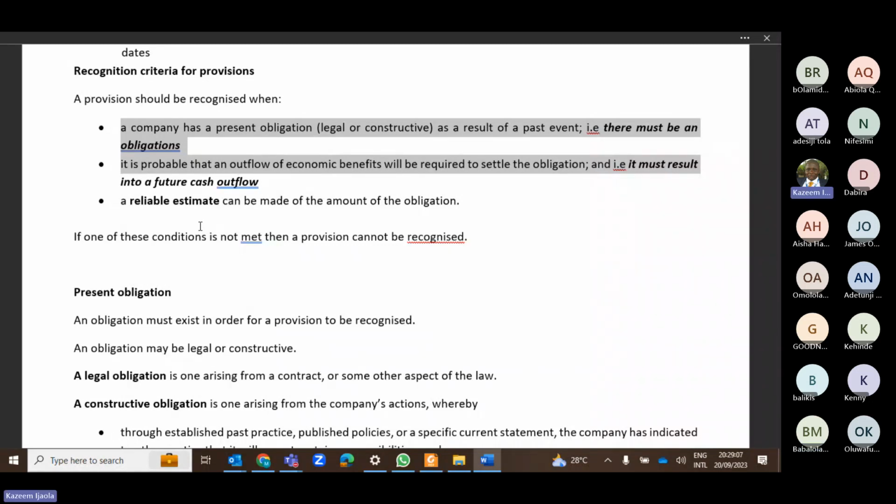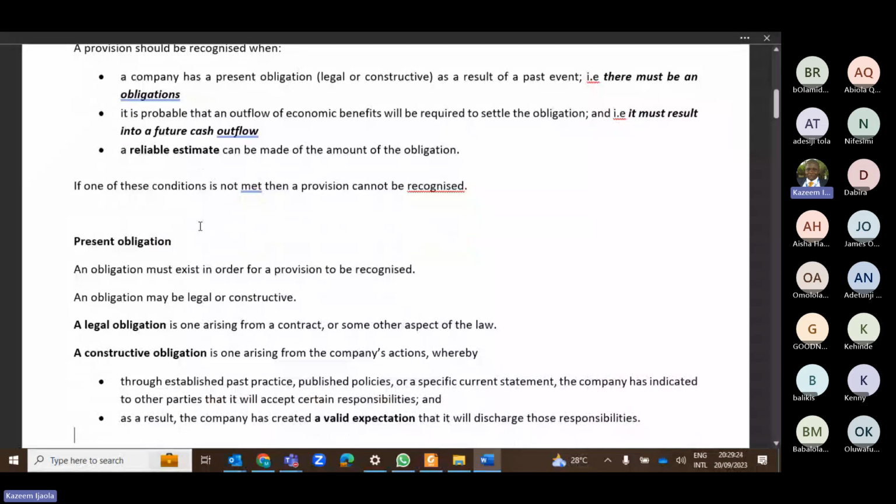Who doesn't understand? We understand it. Okay. All right, so let's move on. We are done with the recognition criteria.